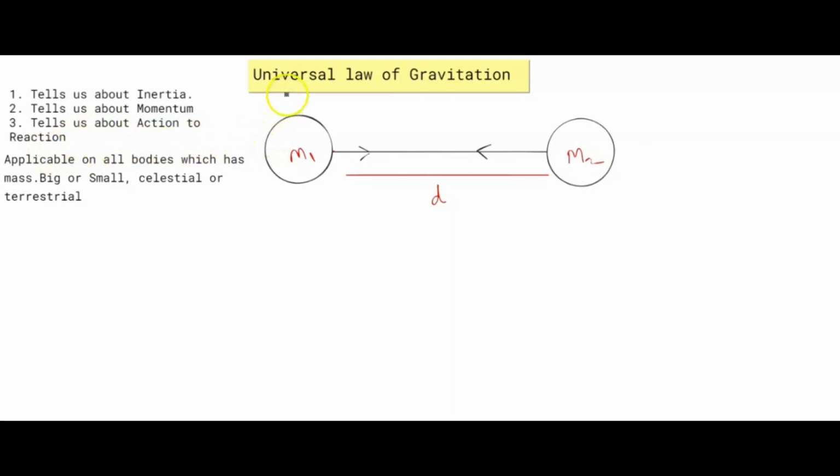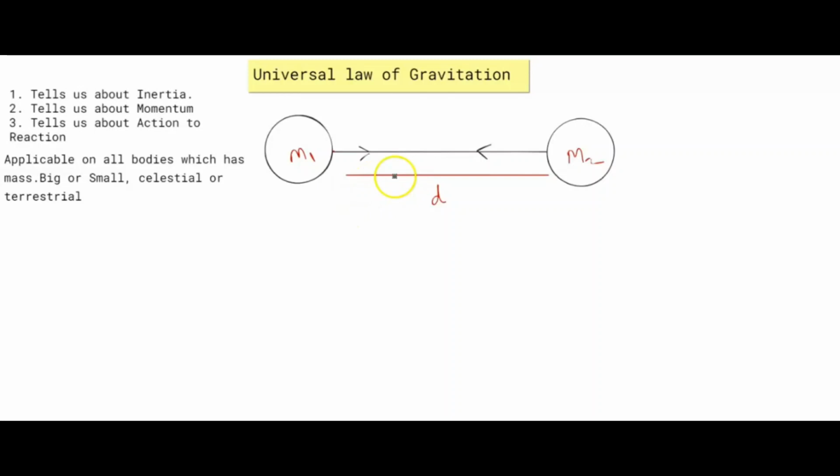Now in the universal law of gravitation, Newton says that two objects which have mass attract each other. What is mass? Each object or body which occupies space has mass.